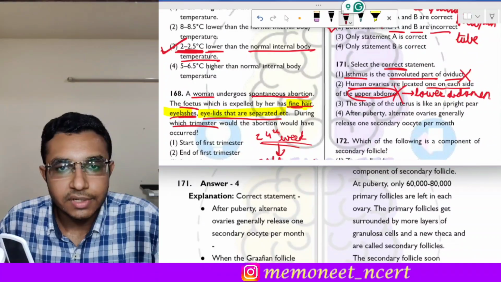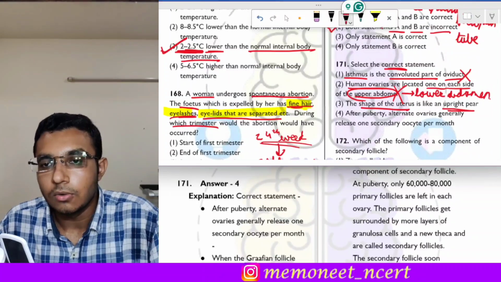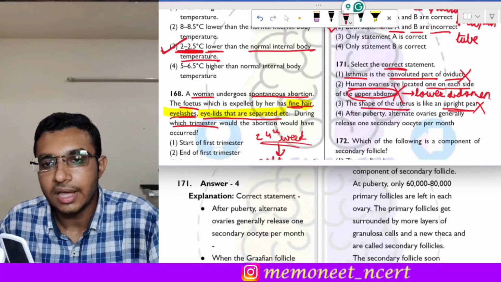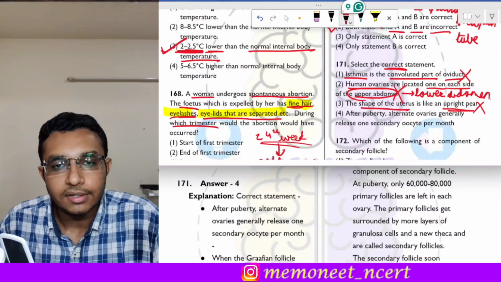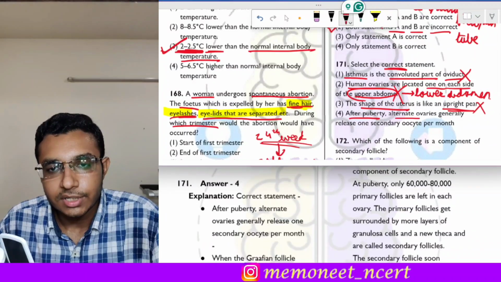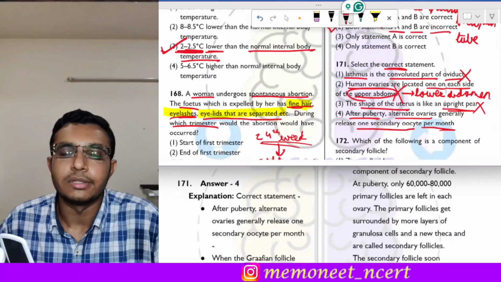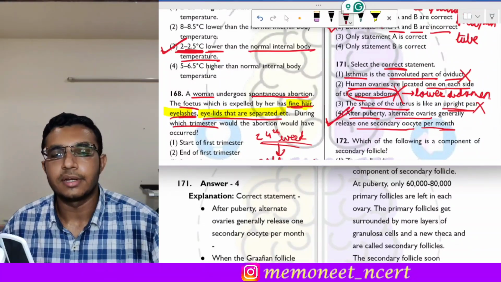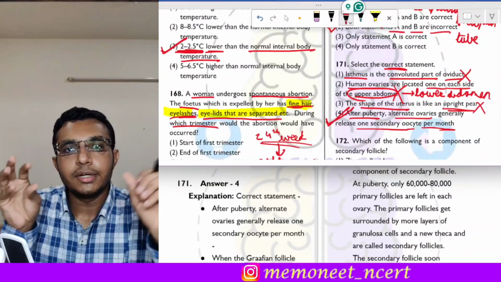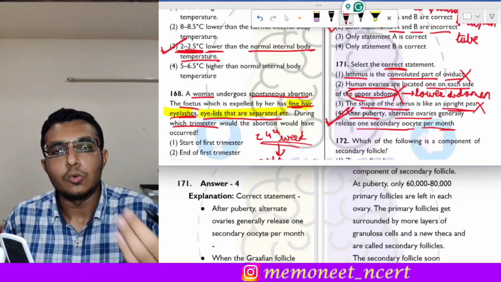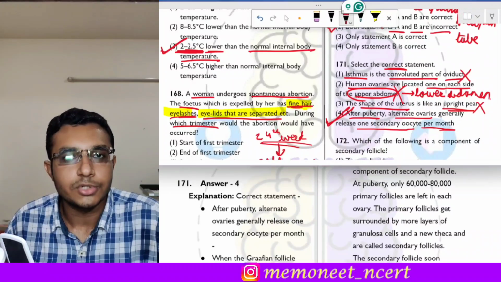The statement 3 is the shape of uterus is like an upright pear. No, shape of uterus is like an inverted pear. Okay, so this statement is also incorrect. And the fourth statement is after puberty the alternate ovaries generally release one secondary oocyte per month. So yes, this statement is absolutely correct. So what happens during the menstrual cycle is that the alternate ovary releases one secondary oocyte every month. Okay, so the correct answer of this question is option 4.